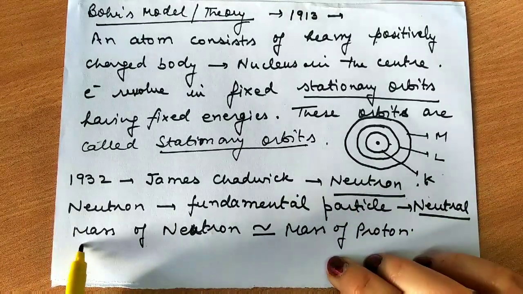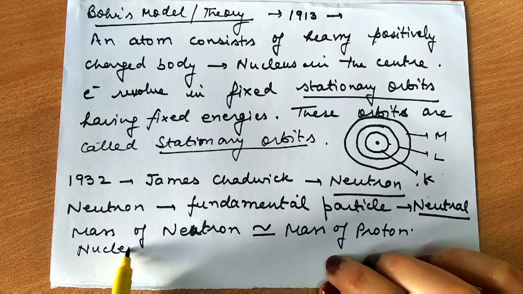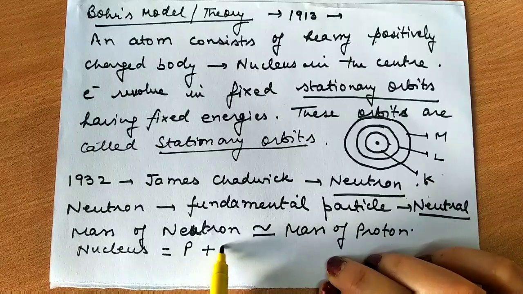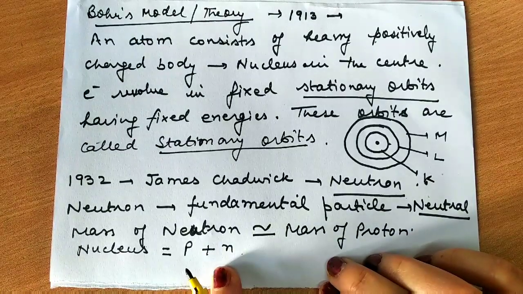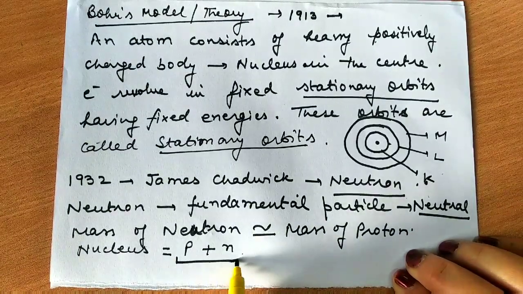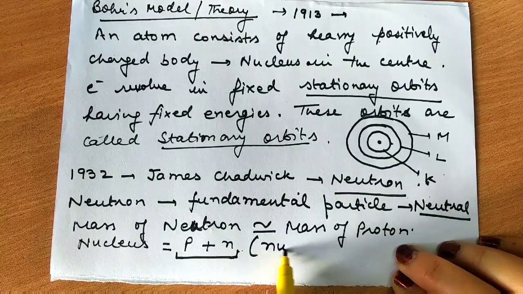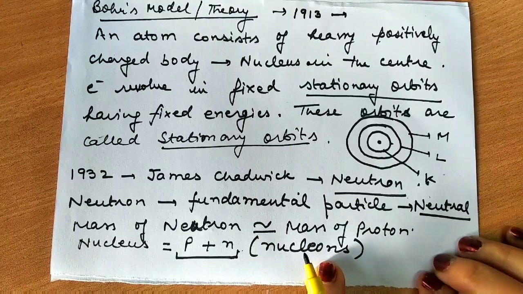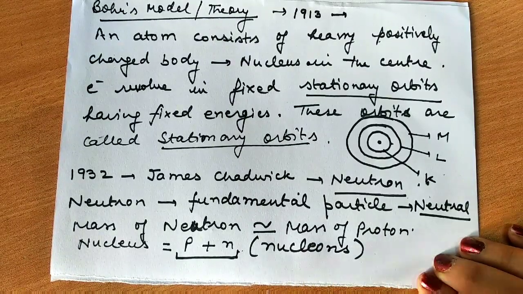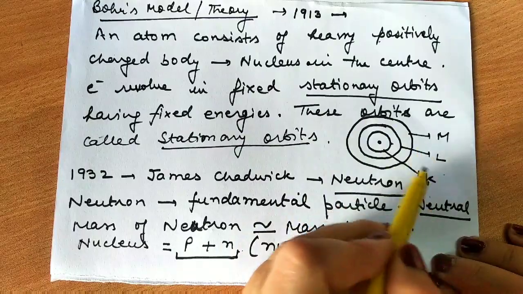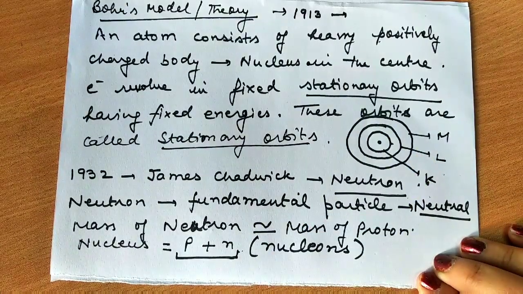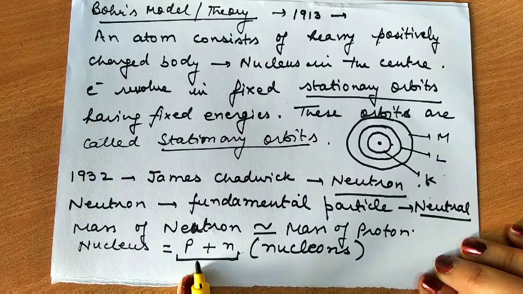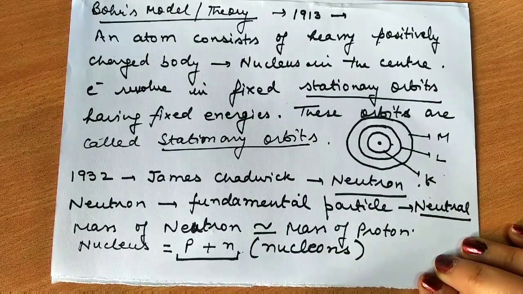So the nucleus contains both things. If I talk about the nucleus, two things come in: protons and neutrons. So the nucleus contains protons and neutrons. These two are collectively known as nucleons. Whereas electrons are present outside the nucleus in various orbits. So this is how a model of an atom came into existence after the discovery of the neutron.